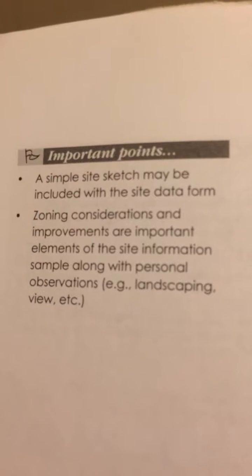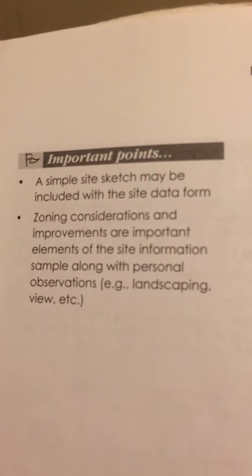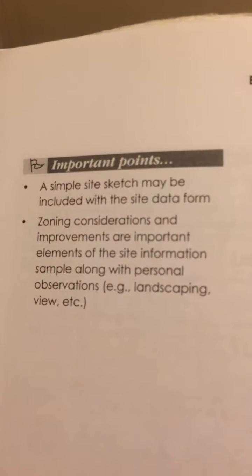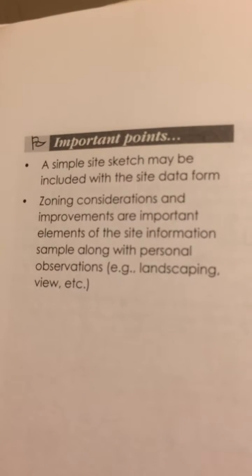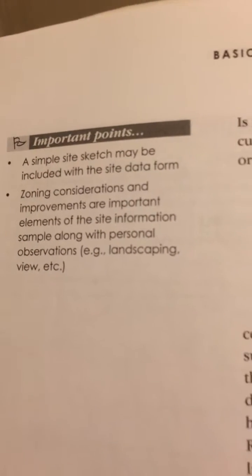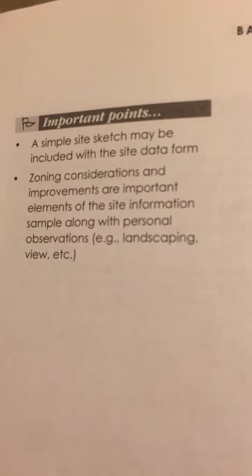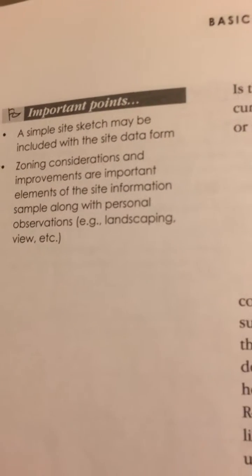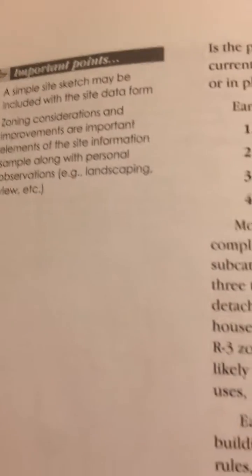Important points. A simple site sketch may be included with the site data form. Zoning considerations and improvements are important elements of the site information sample along with personal observations, for instance, landscaping, view, etc.